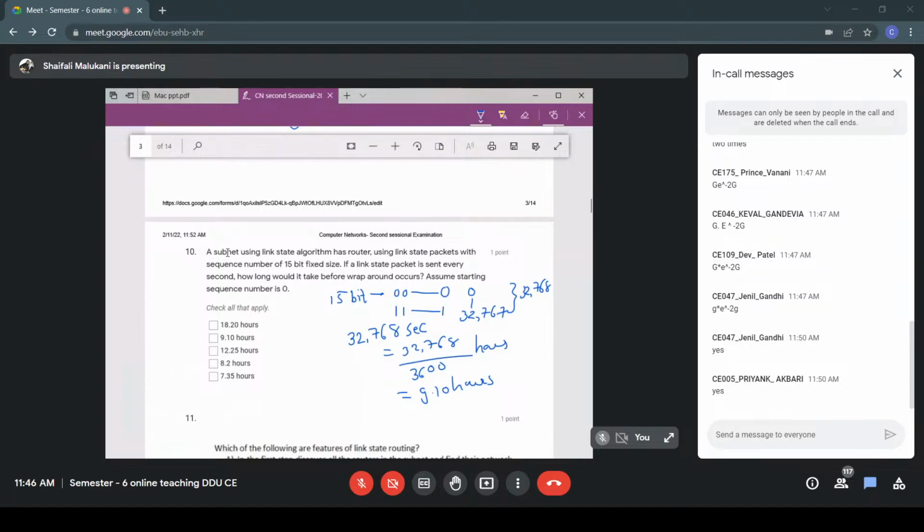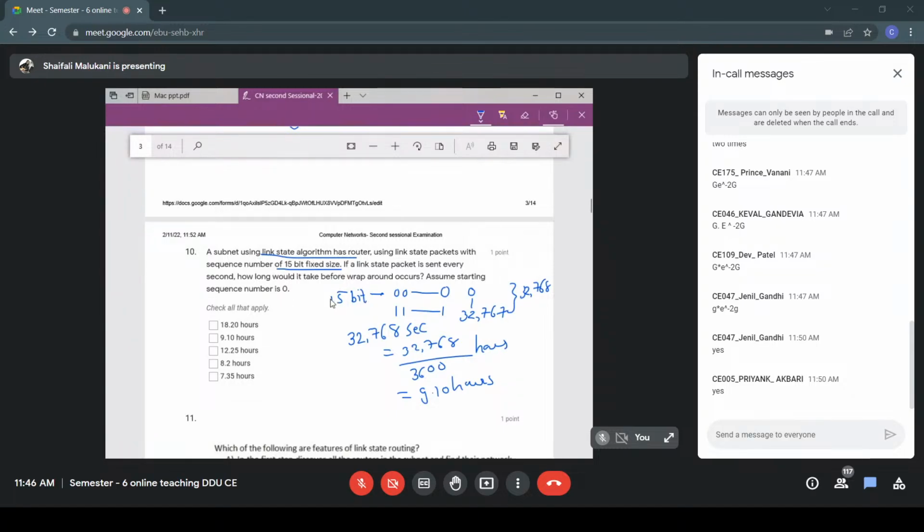Now, the next question is, a subnet is using a link state algorithm, and it generates link state packets with a sequence number of 15-bit size. So it has a sequence number field of 15-bit size. That is what the meaning is, right? And if a packet is sent every second, how long would it take before the wraparound occurs?